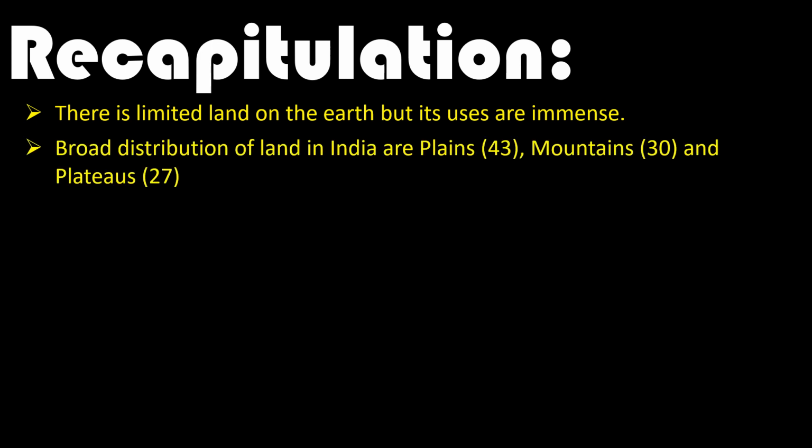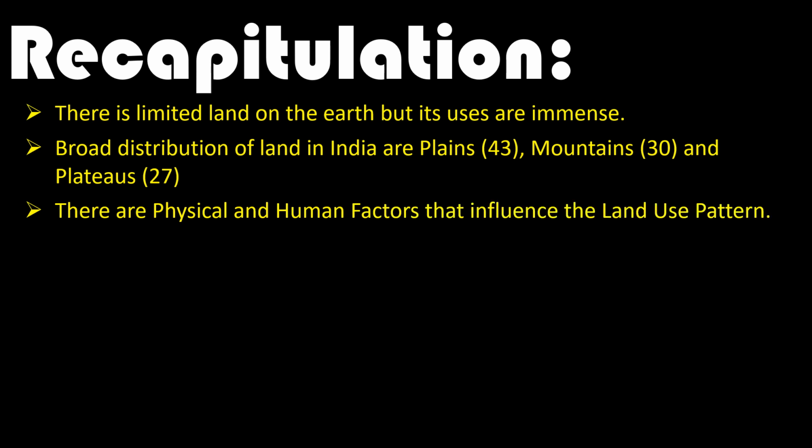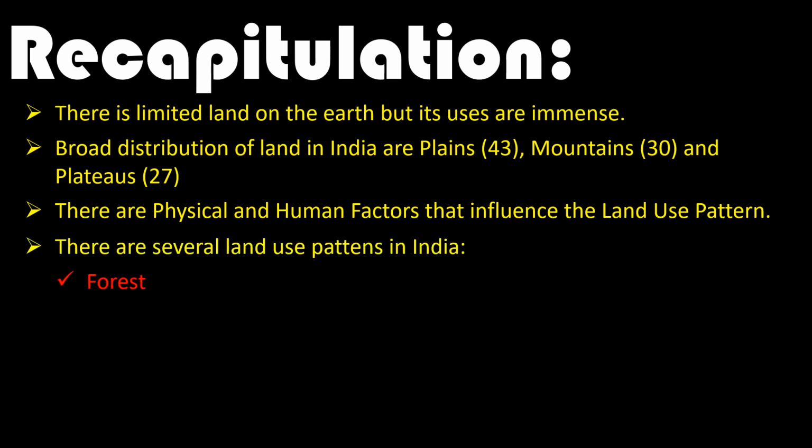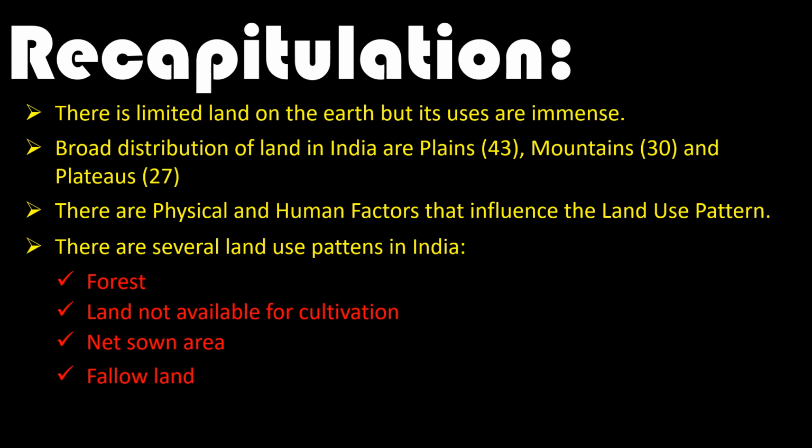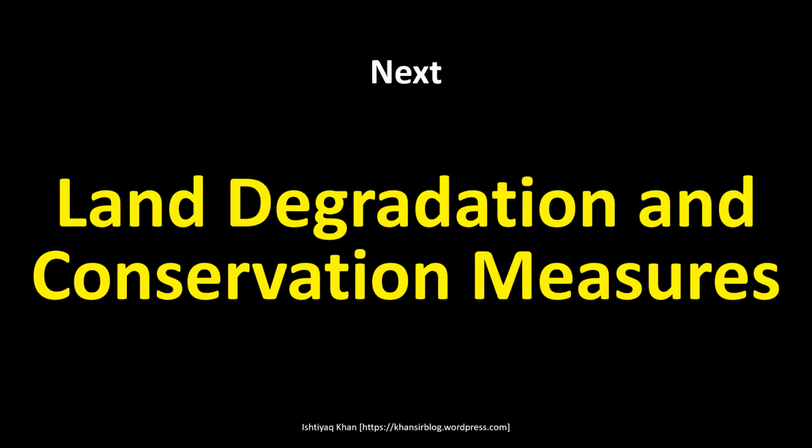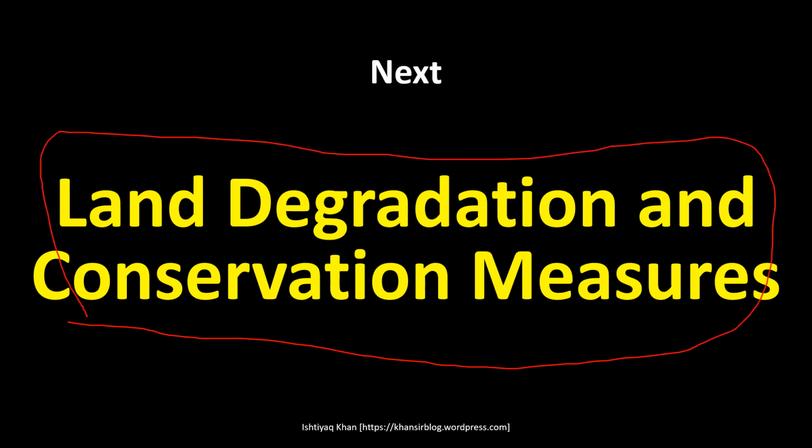The broad distribution of land in India is plains 43%, mountains 30%, and plateaus 27%. Then there are some physical and human factors that have their impact on the land use pattern in the country. Then we see there are certain land use patterns, broadly forest, land not available for cultivation, net sown area, fallow land, and other uncultivated land. So here we have come to the end of this. In the next video we'll study land degradation, what land degradation is, what the conservation measures are, how to conserve land, how to avoid land degradation, and various reasons. That will be in the next video.